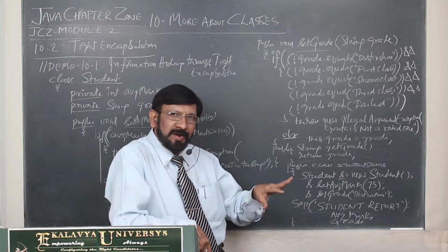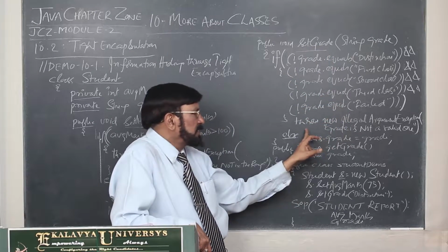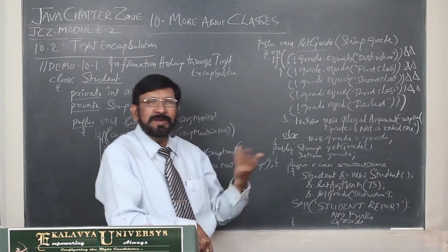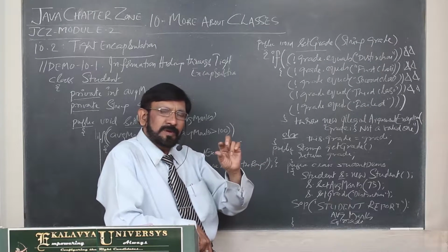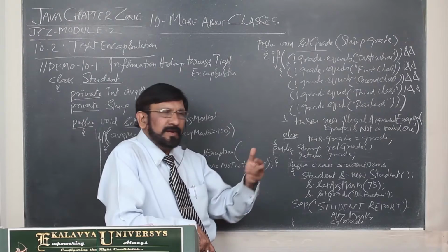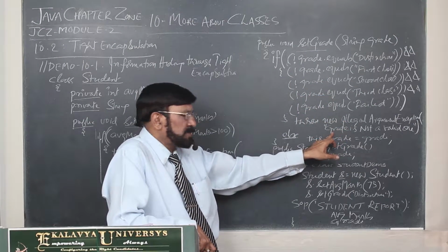So there are 5 alternatives. If it does not come under the 5 alternatives, then this exception is thrown. You may try after writing this program, you give some other thing, that is average, excellent, superb, like that. Any other label you give, then this exception is thrown.